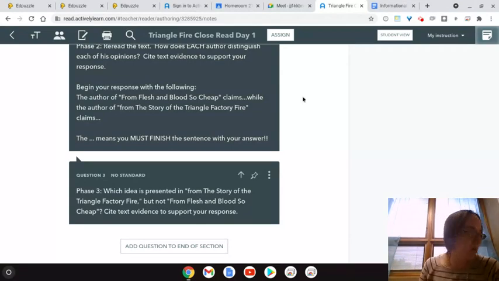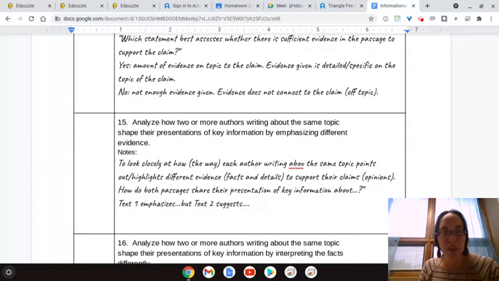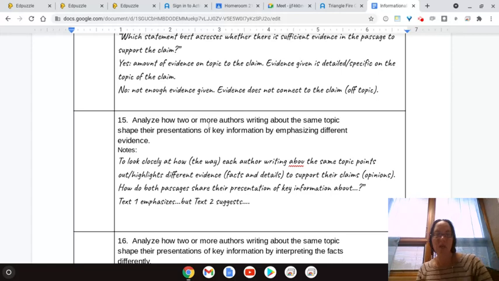As you read through for your final time in phase 3, you're going to be looking at learning target number 15, which is to analyze how 2 or more authors writing about the same topic shape different key information by emphasizing different evidence.